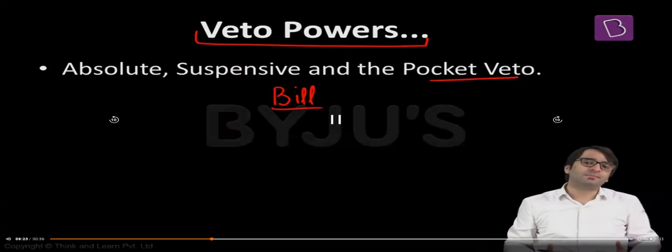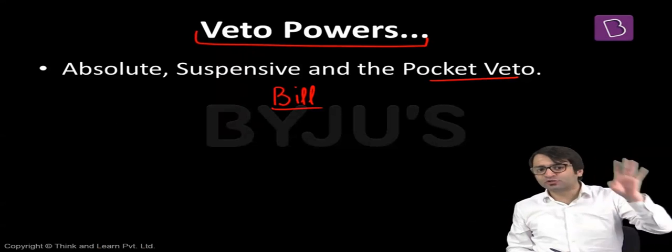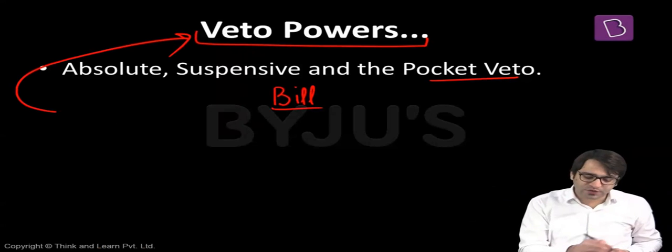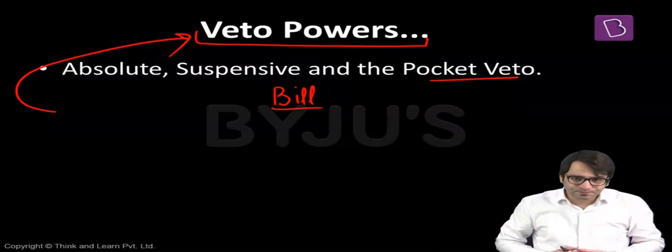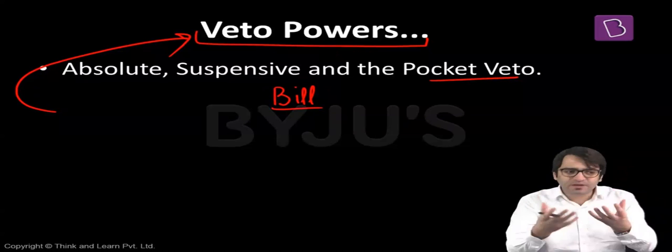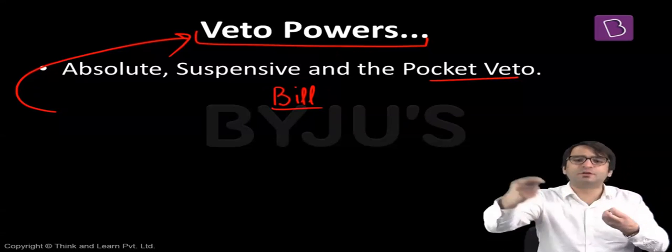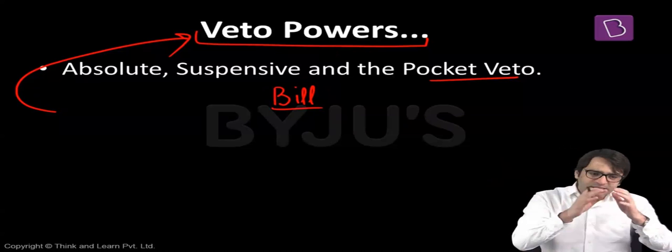What are the options available with the President? Can the President refuse, saying I'm not going to sign this bill? If he does that, that is what we call veto. Article 111 of the Indian Constitution talks about assent to bills. The power available with the President, that you have the right to give assent to bills, to sign on the bills. The Constitution lists a few provisions.